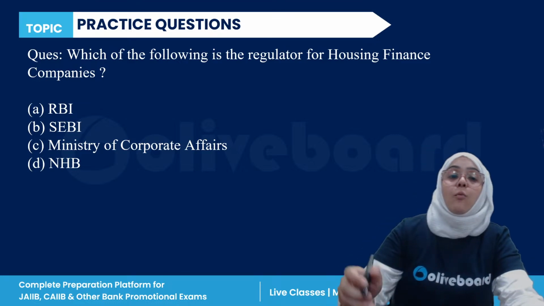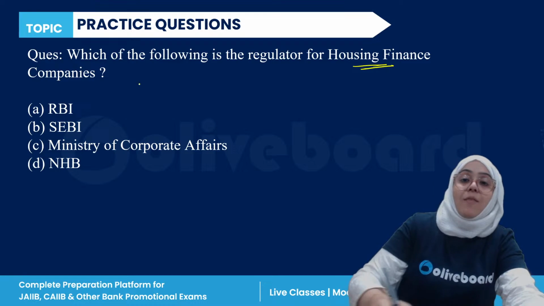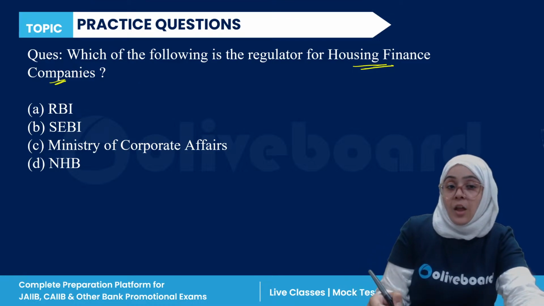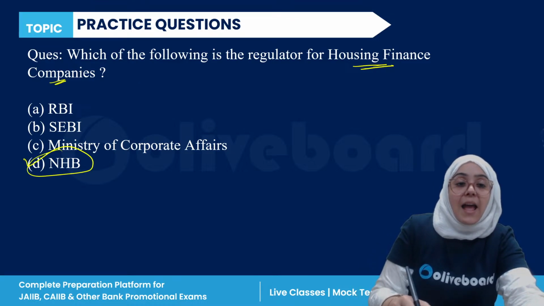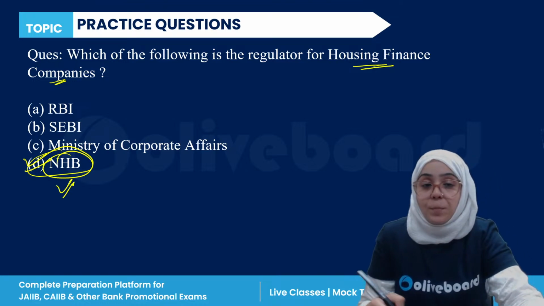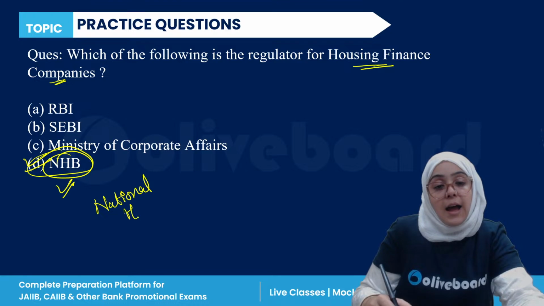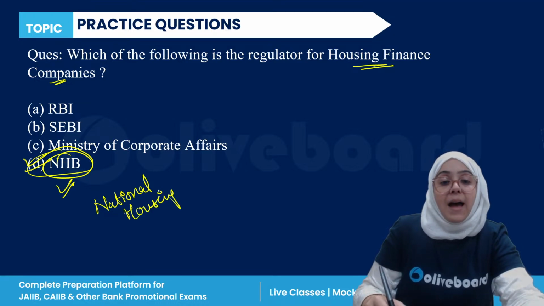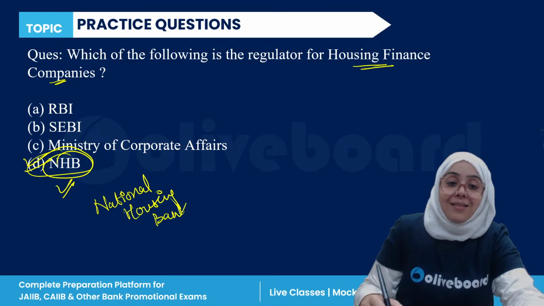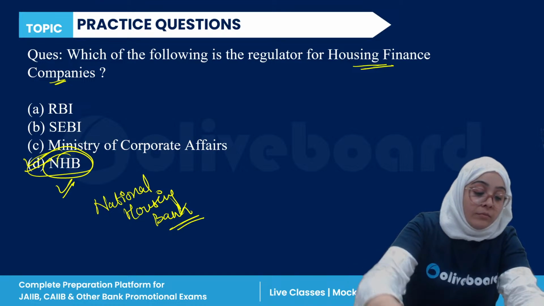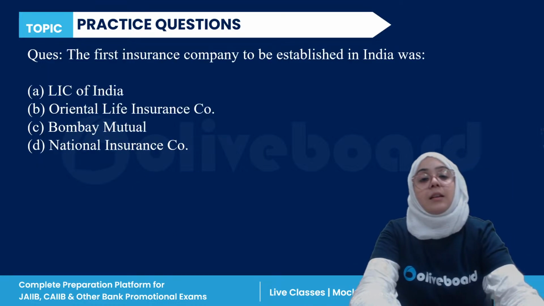Housing finance companies are regulated by the National Housing Bank, NHB. NHB is the National Housing Bank. So the correct answer is D. Next question.